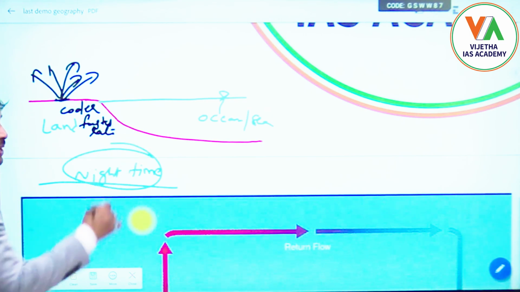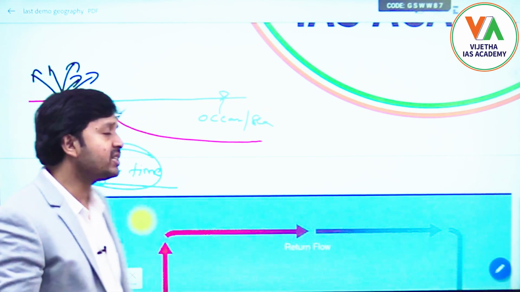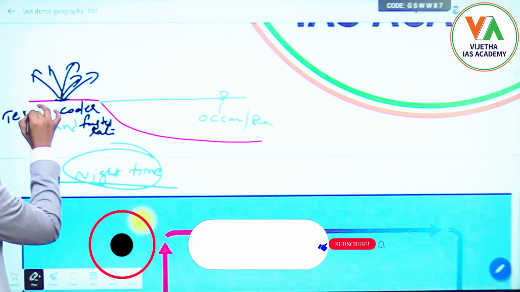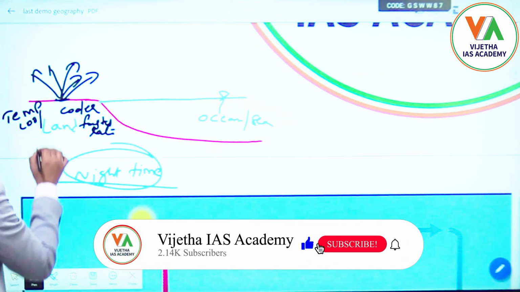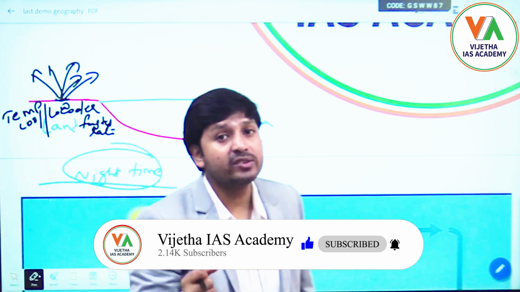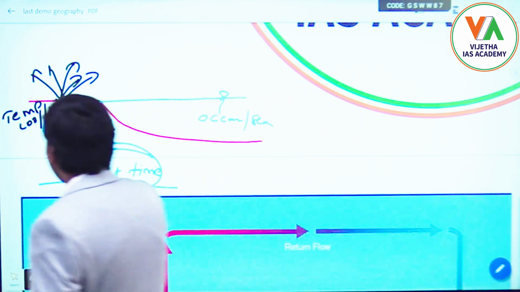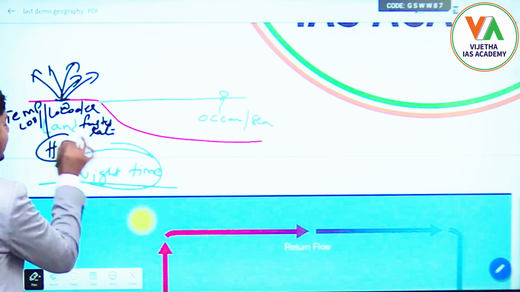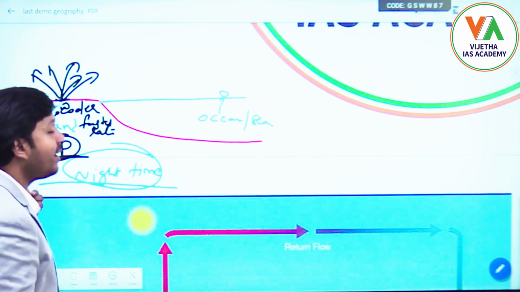Once the temperature is low, we know the pressure will be high or low? It will be high pressure. Remember, the pressure will be high on the land surface.